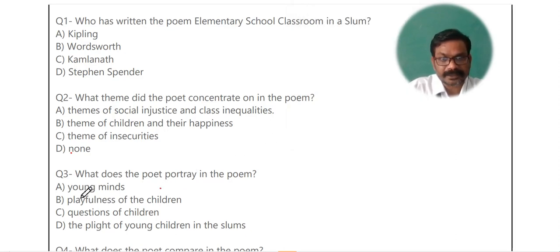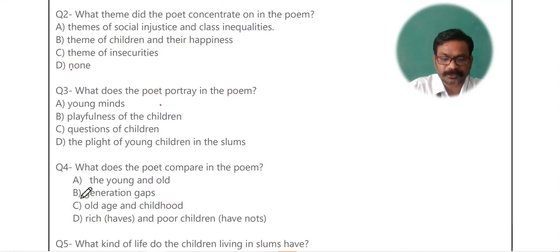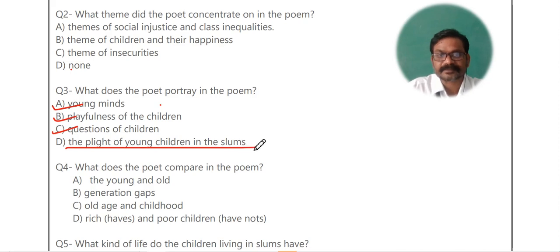What does the poet portray in the poem? The poet talks about young mind. Yes. The poet talks about playfulness of children. Okay. Questions of children. Yes. Children have lots of questions. The plight of young children in the slum. This is the right answer.